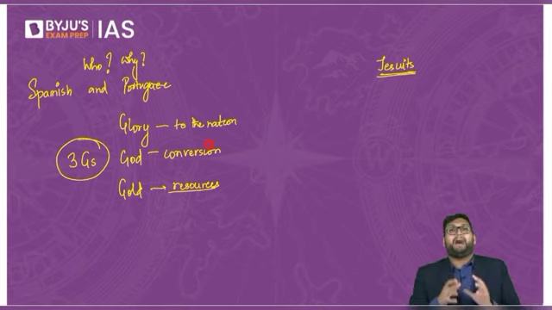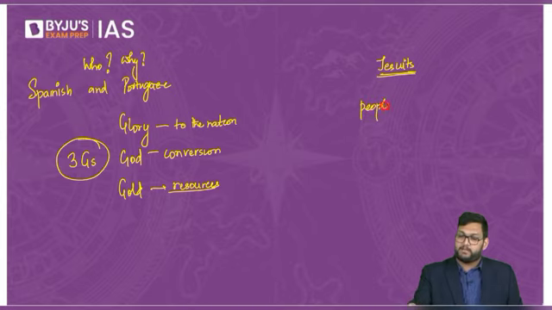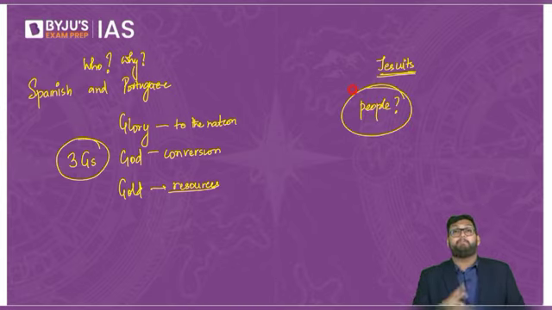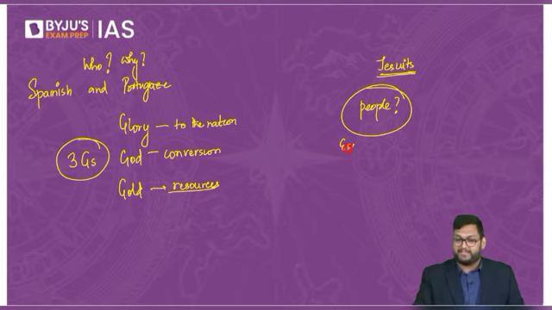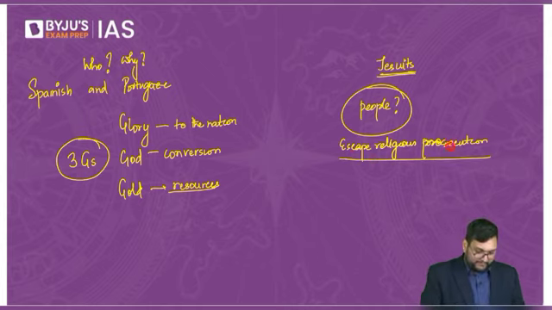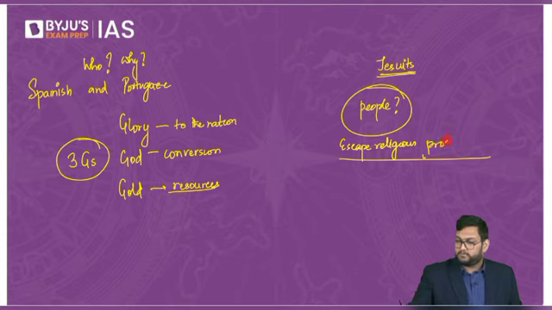Okay. Now, why would people want to go? People wanted to go for very simple 3 reasons. First is that they wanted to escape religious persecution. Very simple. I'll rewrite the word again.